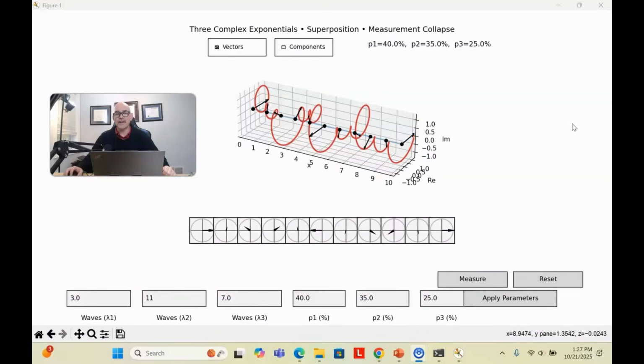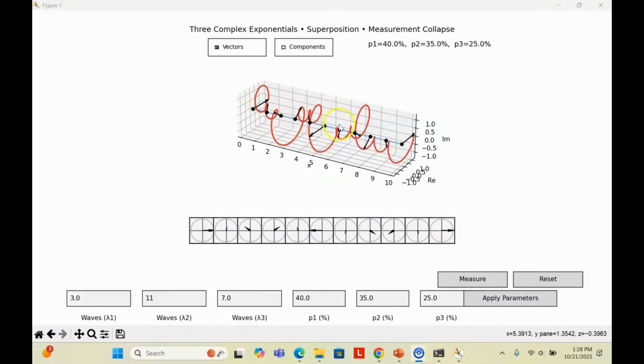Now I want to move on to discuss the first of three examples to help explain Postulate 4 and the measurement problem of quantum mechanics. This example involves measuring the position of a particle in a one-dimensional box. And so the measurement we'll be talking about here is measuring the location of the particle. For this example, I won't define measurement in full detail. For now, just think of it as the act of finding where the particle is. In the next applet, we'll explore a concrete example of measurement using a magnetic field and a detection screen.